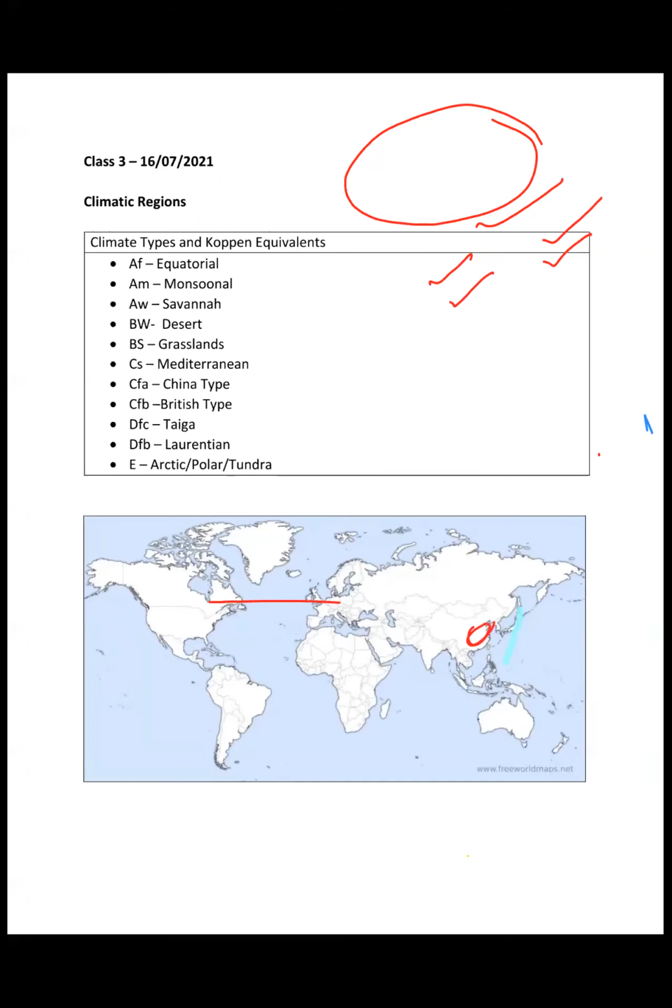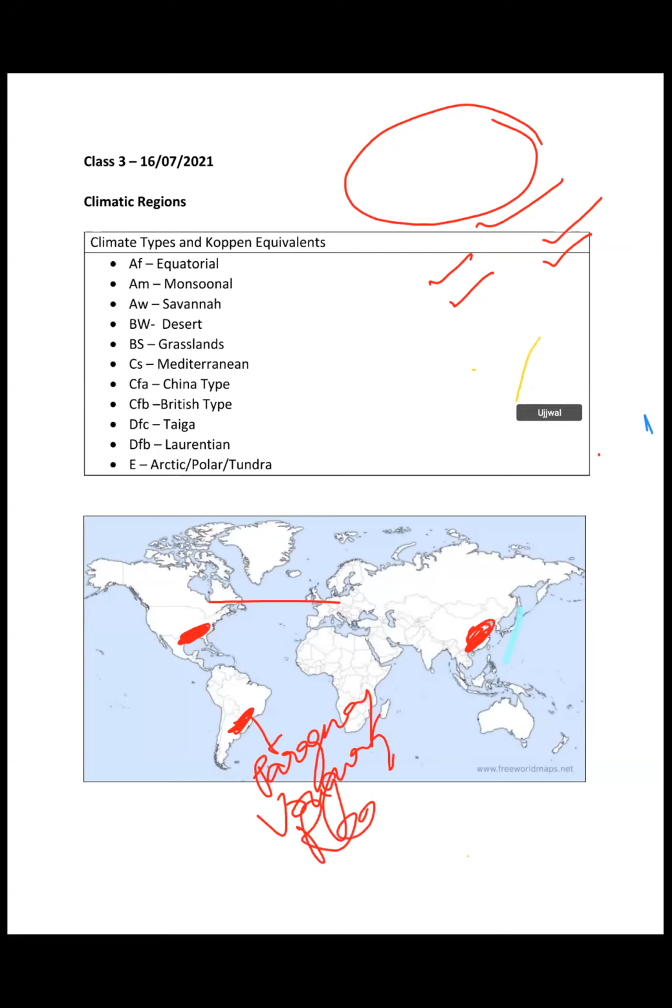See, this region, right? This Gulf region, this region, this is the Paraguay, Uruguay region, right? And this region, and a bit of this region, right?